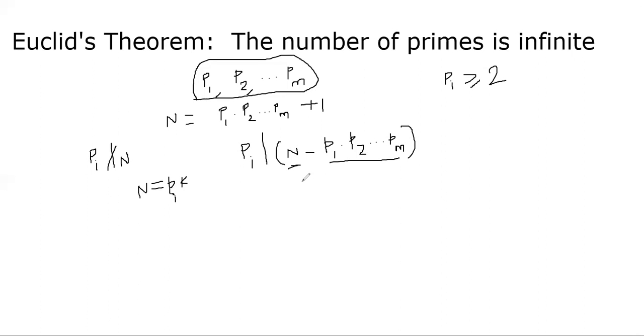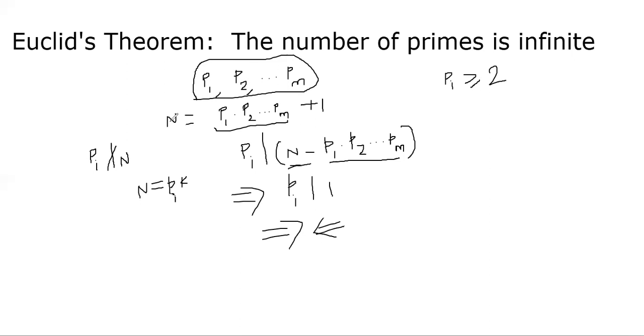But what is the value of N minus P1 times P2 all the way to Pm? It is nothing but 1, because we just move this whole thing to the left, or subtract both sides by P1 to Pm. Which means the prime number Pi divides 1, which is impossible because prime numbers are greater than or equal to 2. So it cannot divide the number 1, which is a contradiction. So Pi cannot divide N, and Pi is an arbitrary Pi. So none of the prime numbers P1 through Pm will divide N.